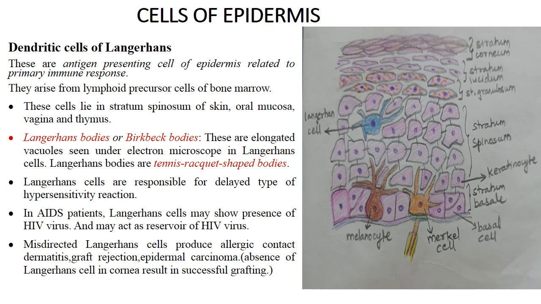Again, you should know that the cornea does not have Langerhans cell, and that's why there is minimum graft rejection in cornea. The corneal grafts are successful because there is absence of Langerhans cell in them. And wherever more amount of Langerhans cells are there, the possibility of graft rejection is more. Then when there is misdirected Langerhans cell, it results in epidermal carcinomas. So absence of Langerhans cell in the cornea results in successful grafting.